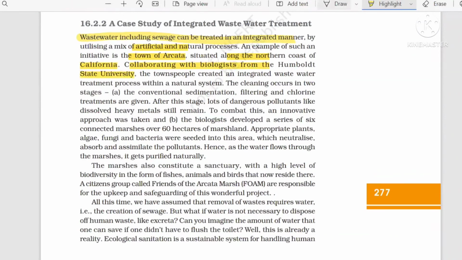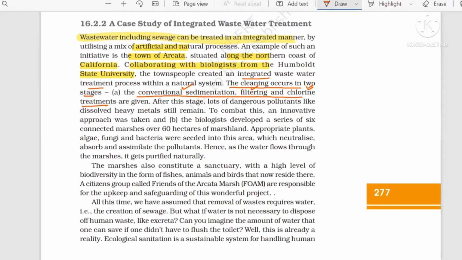And they have created an integrated wastewater treatment process, and they prepared nearly 6 marshy areas in 60 hectares. Okay, 60 hectares they have done it. First of all, they are cleaning the sewage in two stages. First is conventional sedimentation, filtration, and chlorination. Sedimentation will help to remove the solid particles. After that, you will filter, and chlorination will help to remove any waterborne pathogens.